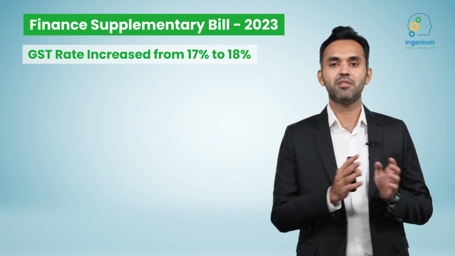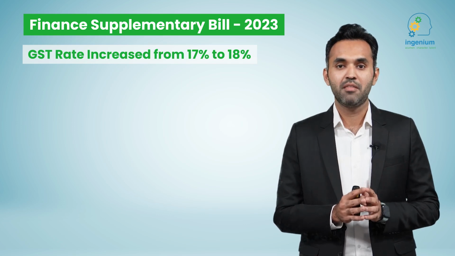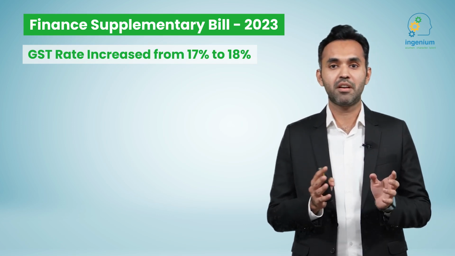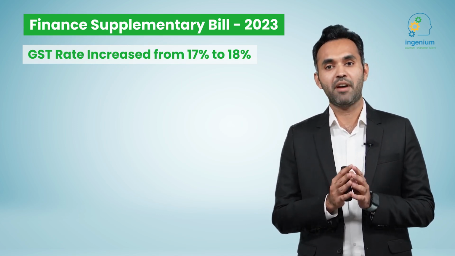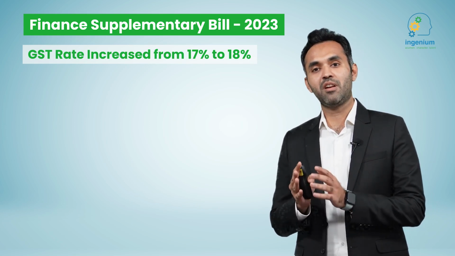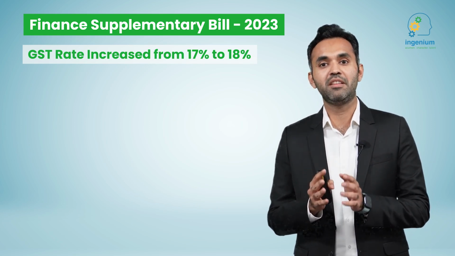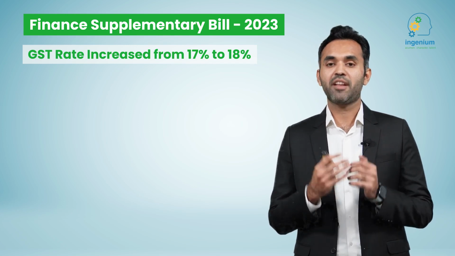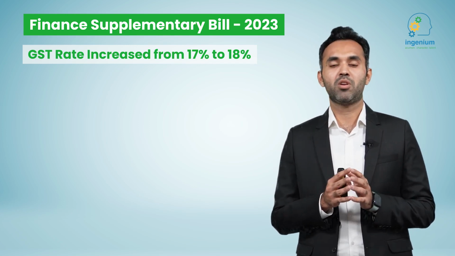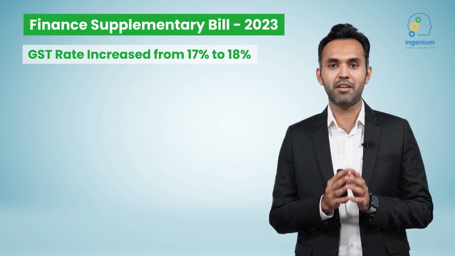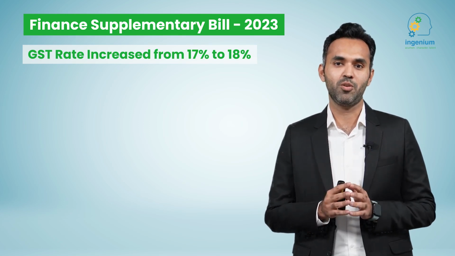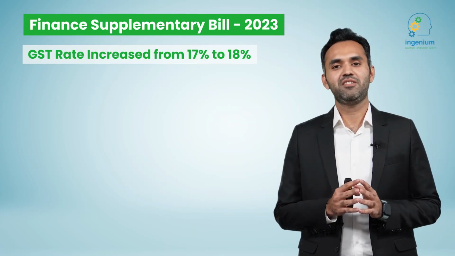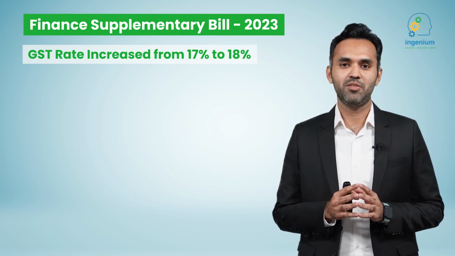In terms of the third schedule items as well, the federal government has inserted an enabling proviso which empowers the federal government to increase the rate anytime. From what I expect, going forward, a notification will be issued to increase tax rate on third schedule items as well. The next change is with regards to federal excise duty.